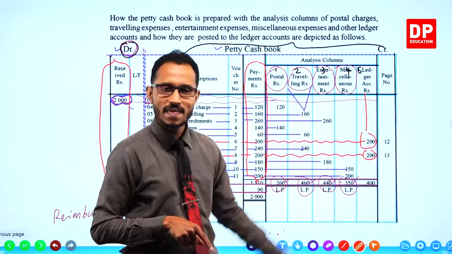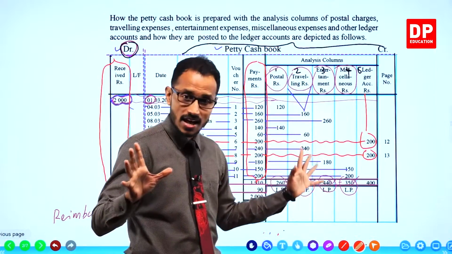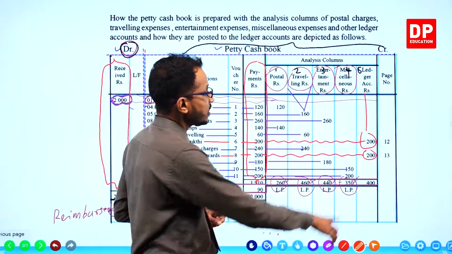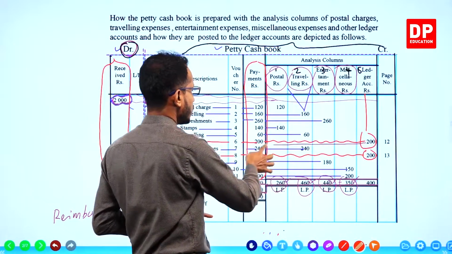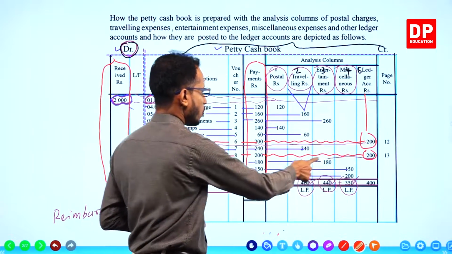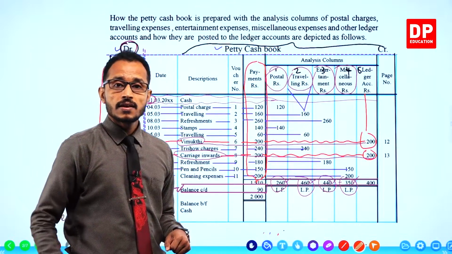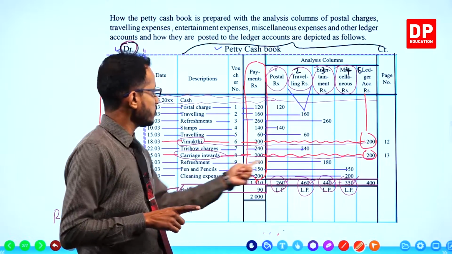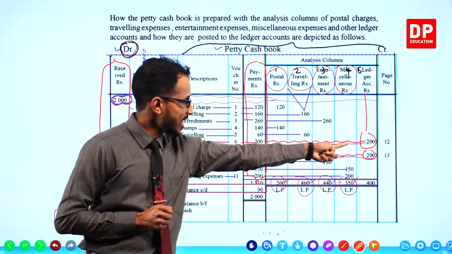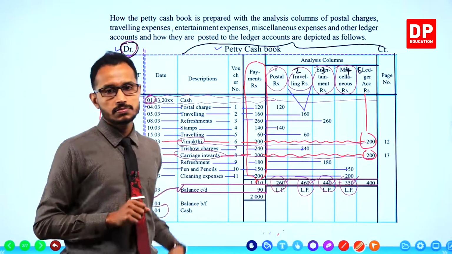For this name, you can't draw a separate individual account. There should be accounts already for each entry, that means for Vimukti and for carriage inwards.